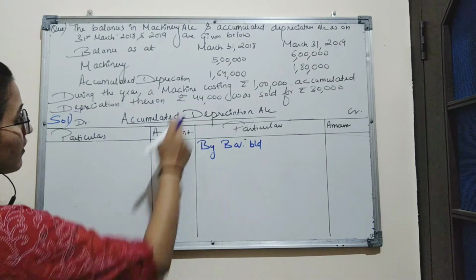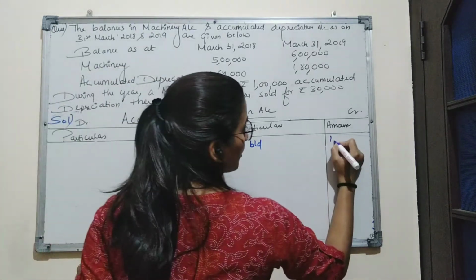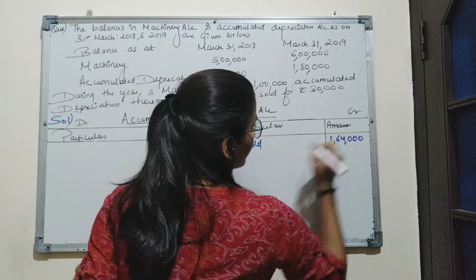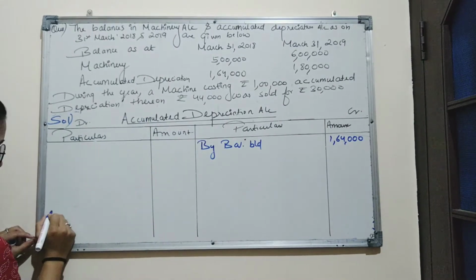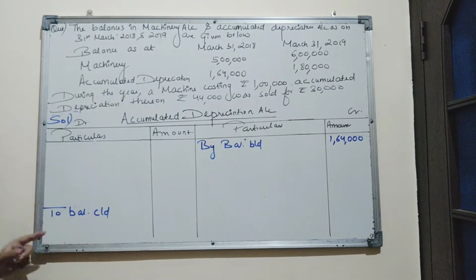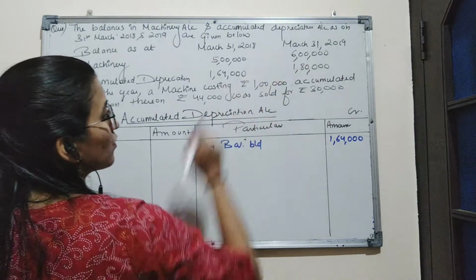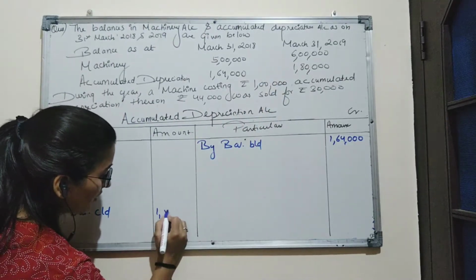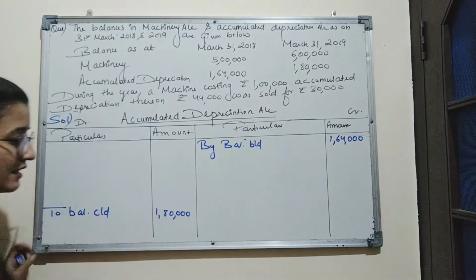and the amount will be 1,64,000. And here will be to balance carried down. So the closing balance is 1,80,000.